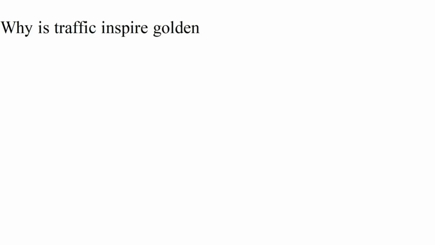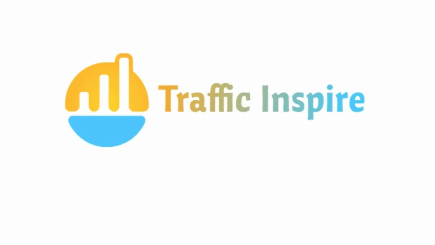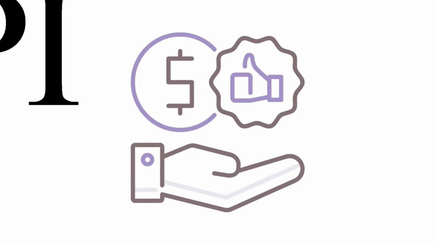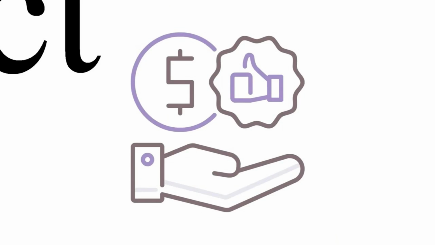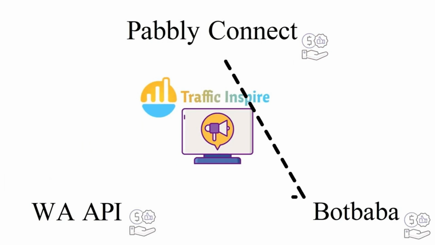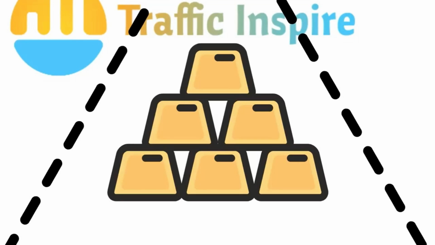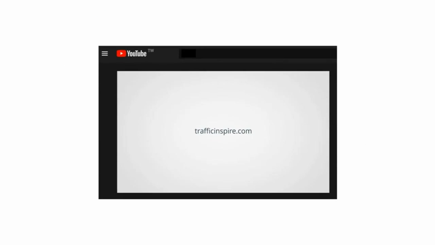Why is trafficinspire Golden Plan so crucial to your business? We are the digital agency that combines the three strengths of Pabbly Connect, WA API, and Botbaba. We provide affordable LTD for WA API Instance and Botbaba. We also offer a special price for Pabbly Connect. It is the most potent golden combination to customize your WhatsApp automation, maximize your ideas with a custom unlimited combination of automation. You can find our YouTube description to get more information.